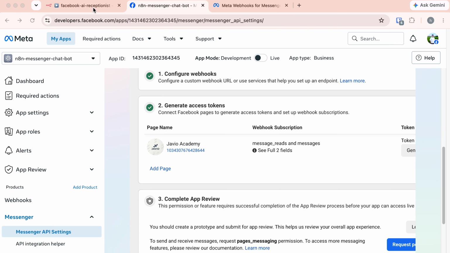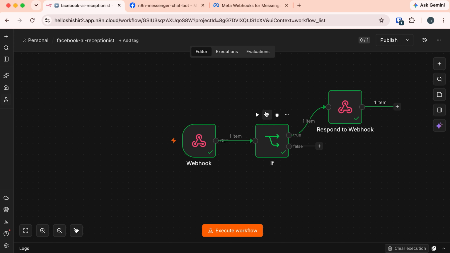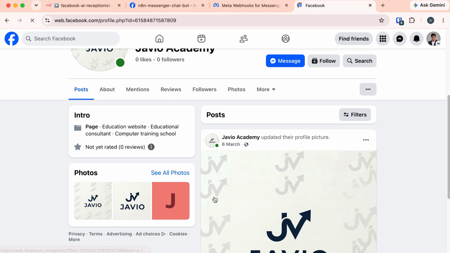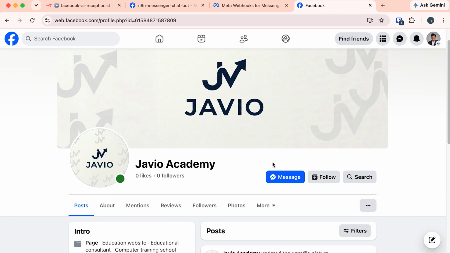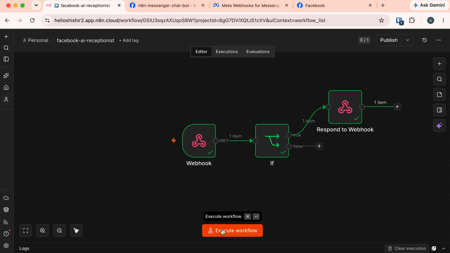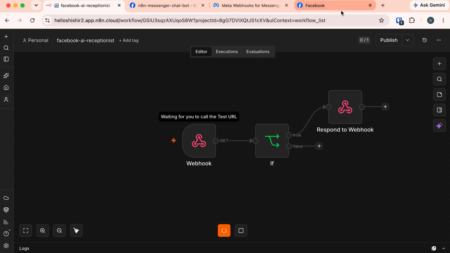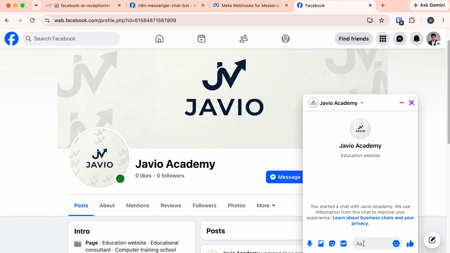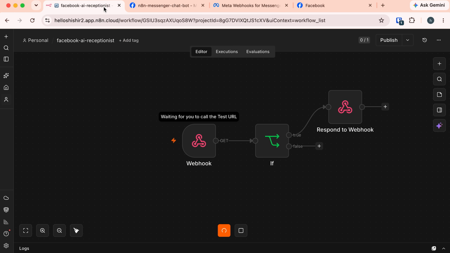Now we will work in the n8n. Till now, we have verified our webhook, and because we have the access token, the page is now connected. So what do you think? If we send a message from the page, will we receive that message? Let's try it. I'm going to open the page here. It's just a dummy blank page, nothing here. So if I open the message, and actually I forgot one thing. I need to click on this execute workflow button. So back to the Facebook page, and if I send the message now, hi,